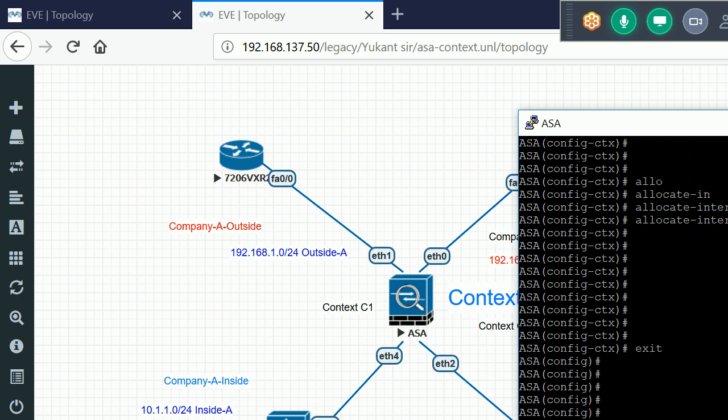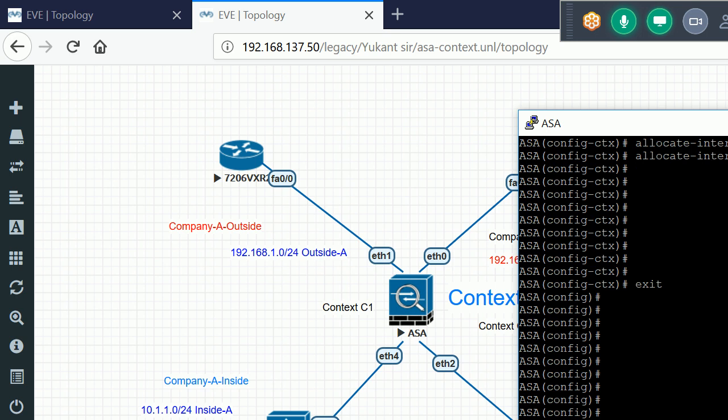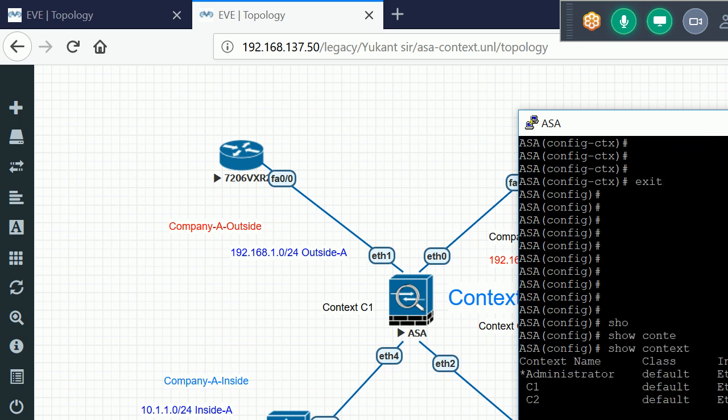Now if I run this command, context, here I'll have three contexts now. C1 class is default. These are the interfaces. This is the flash memory or disk 0.